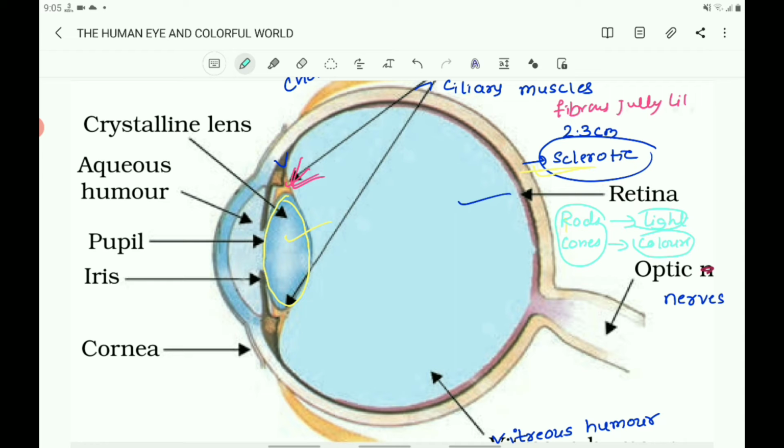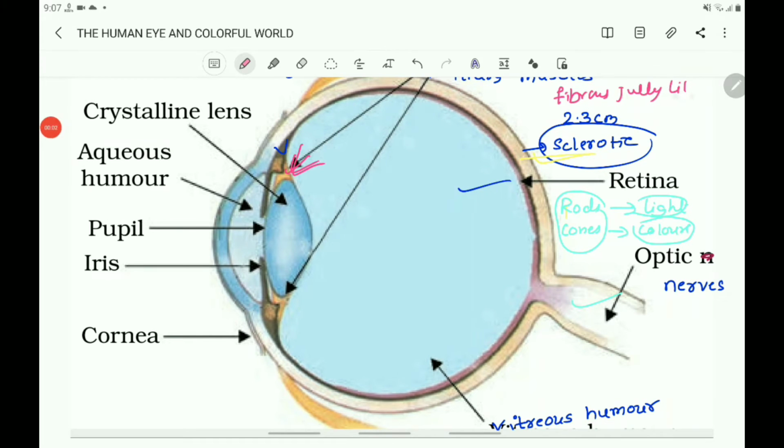Then only we can see the object. Without the help of the brain, we can't see the object. So the rods and cones change the light energy into electrical signals and these signals are sent to the brain with the help of the optic nerves.